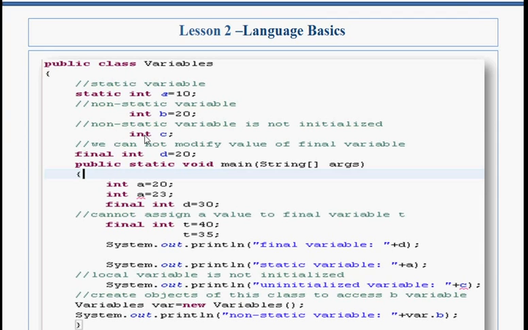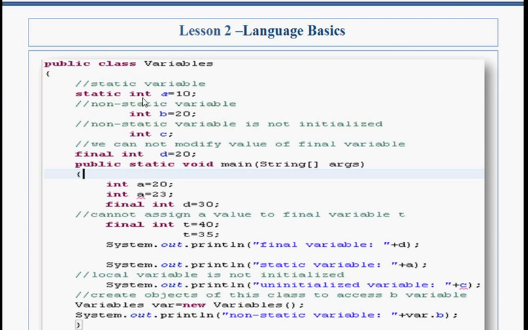Here I have taken one variable like C, that is uninitialized. So if I want to access this C variable, it will give me compile time error because this variable is not initialized. And this non-static variable we can access by creating the object of my class, because this variable is non-static, so we have to create the object first and then access that variable by using that object.